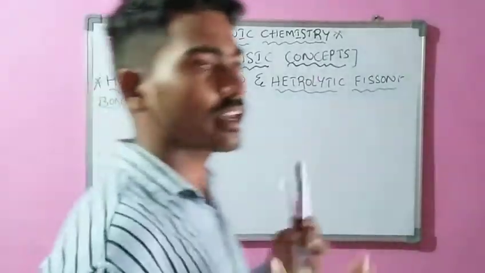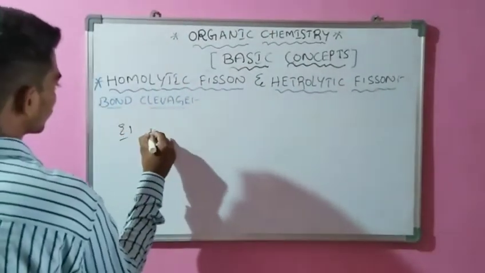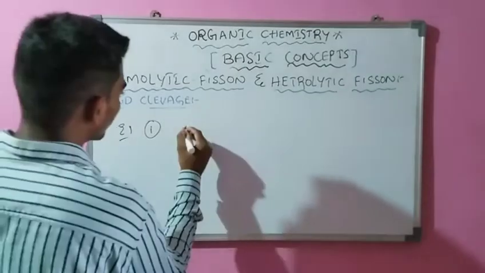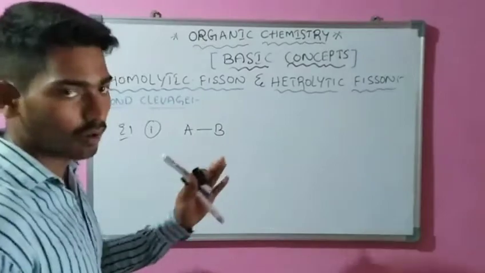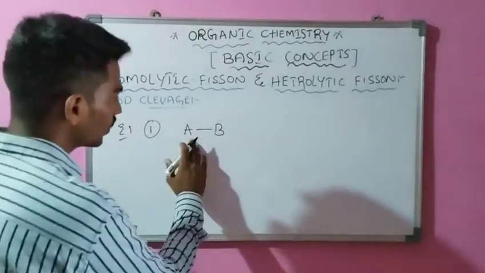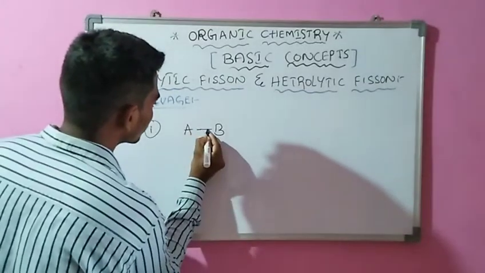For example, in the first case, A is covalently bonded with B. A bond is nothing but a pair of electrons.